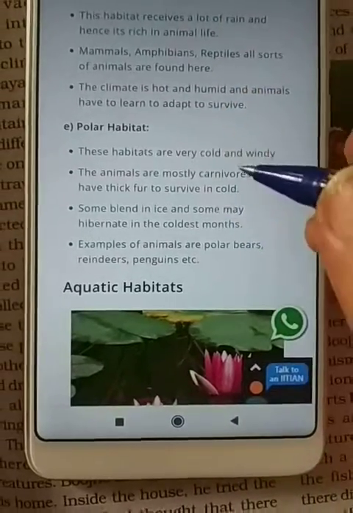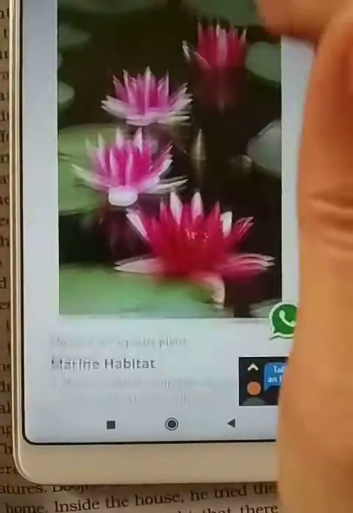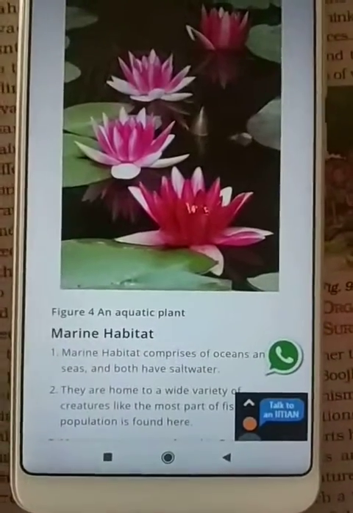So these habitats belong to terrestrial habitat. Next is aquatic habitat, which we will discuss in the next video.